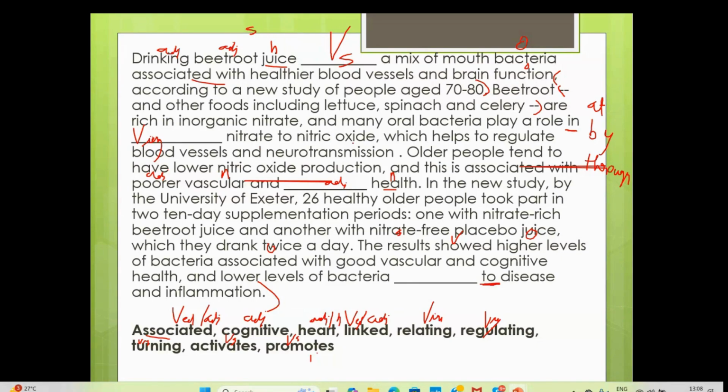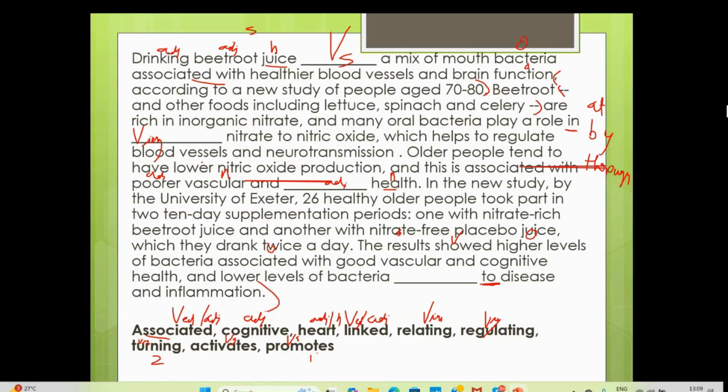So what can you do? Nitrate to nitric oxide, -ing we need. Relating nitrate to nitric oxide, no. Play a role in relating, no. Regulating, no. It is becoming nitrate, from nitrate to nitric oxide, so it is turning them. Convert can also come, converting or turning. They have used turning as a synonym of convert. If they gave converting, you would get it in a fraction of a minute. That is why they are giving you synonyms.